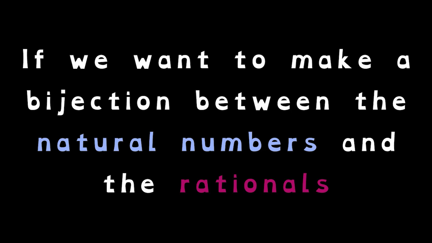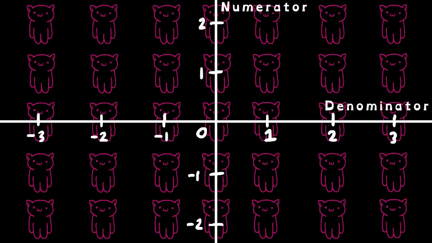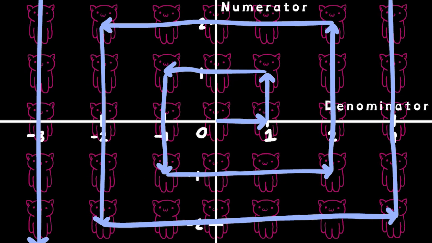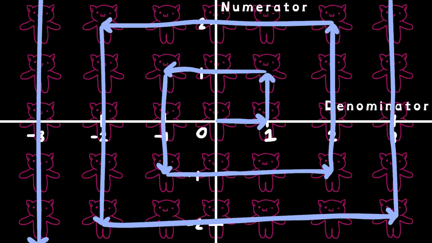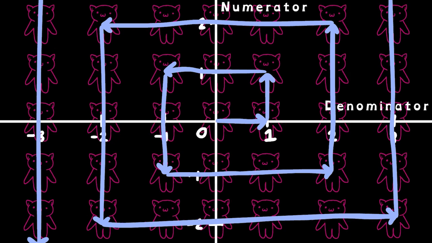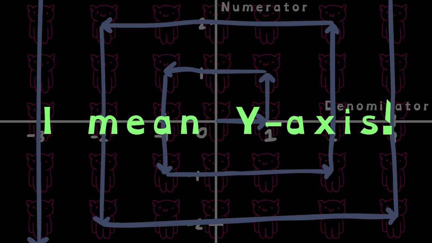If we now want to make a bijection between the natural numbers, aka the male cats, and the rational numbers, the female cats, we need to get a bit creative. Here we have a grid where I've labeled the y-axis as the numerator of the fraction and the x-axis as the denominator. We can then start at the origin and go to every point in this grid by traveling in this spiral pattern.